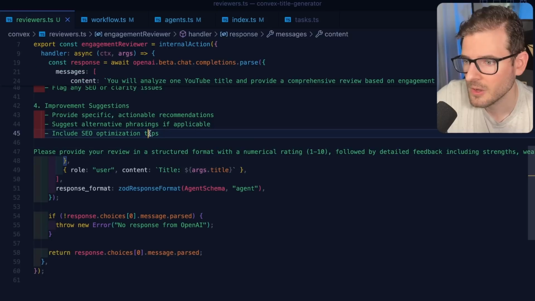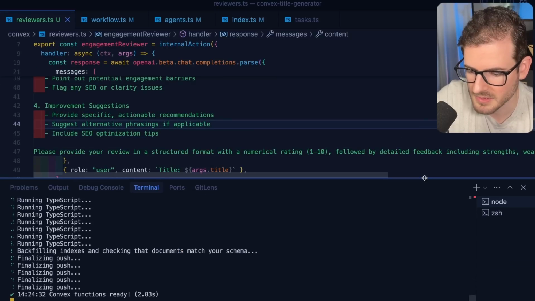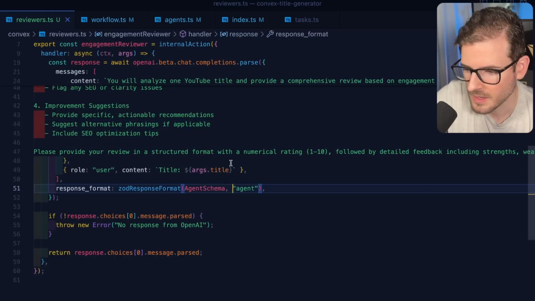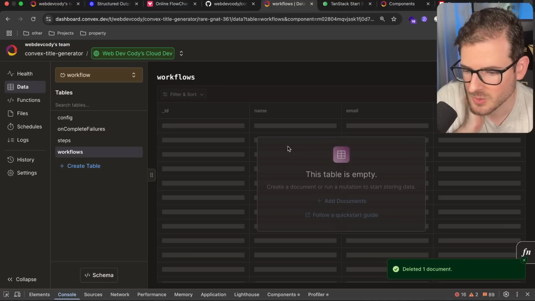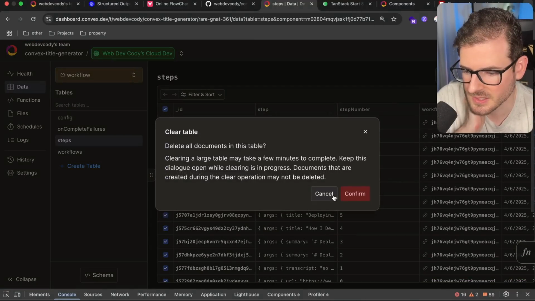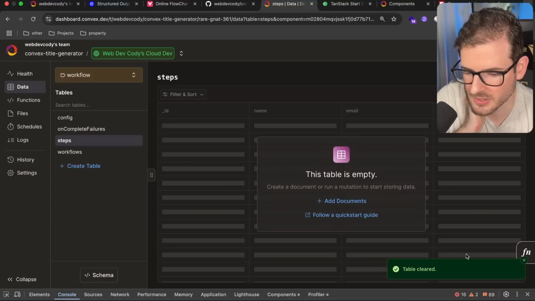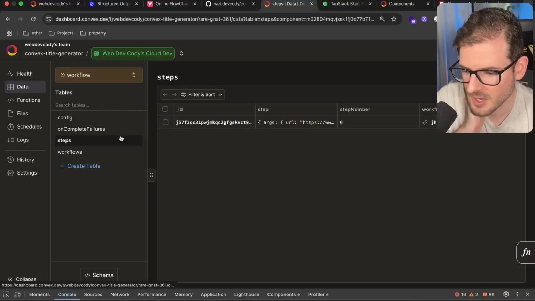Okay. Yeah, all right, moment of truth. We can kick this off and see how it works. So let's make sure everything built properly. And then we're going to go ahead and run this. All right, let's go back to Convex. I'm going to delete all my workflows and also delete all my steps. So it's just easier to see it with this one particular thing we're trying to kick off. So let's run this. It'll make a workflow.